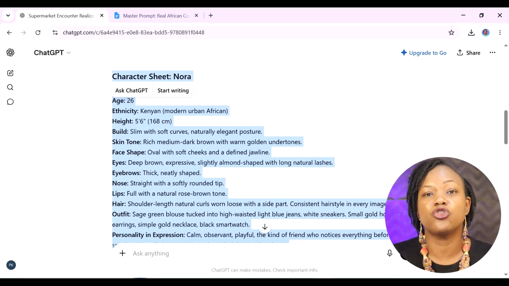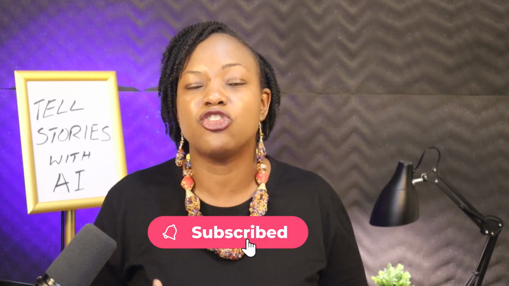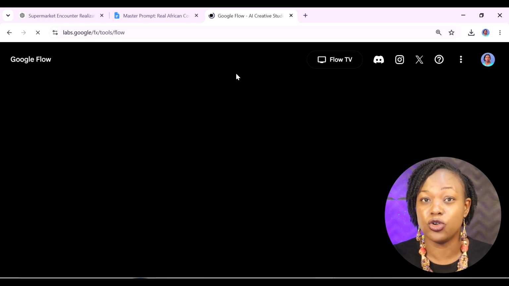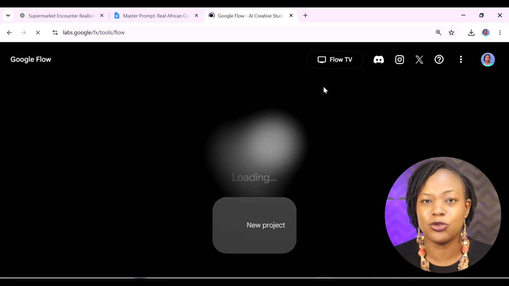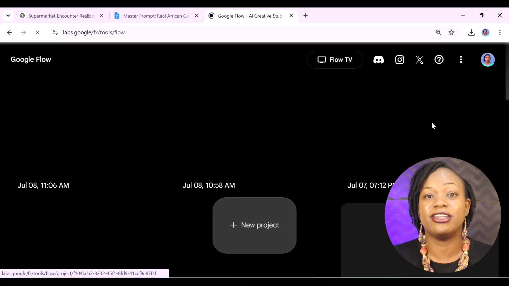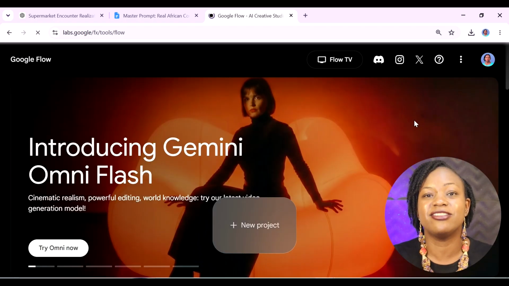Next, we want to actually create these characters. By the way, this process that I'm taking you through is the exact same process that you would follow if you were doing a full story, so that you have your characters staying consistent. This is really important, so ensure you're paying attention. For the characters, we're going to create them using Google Flow. And Google Flow is absolutely insane when it comes to creating AI images. You're going to see that just now.